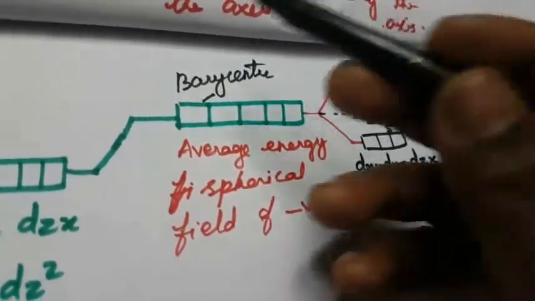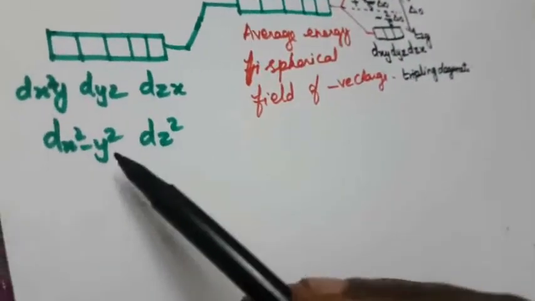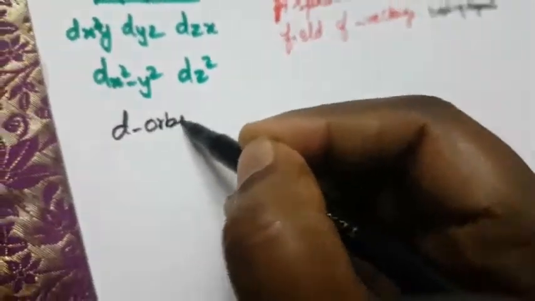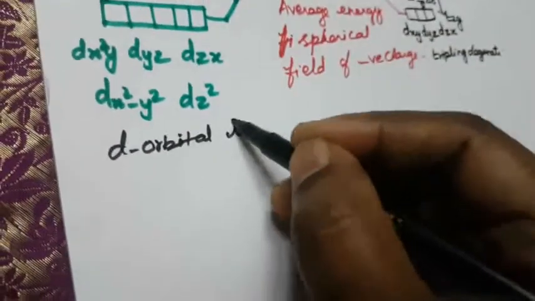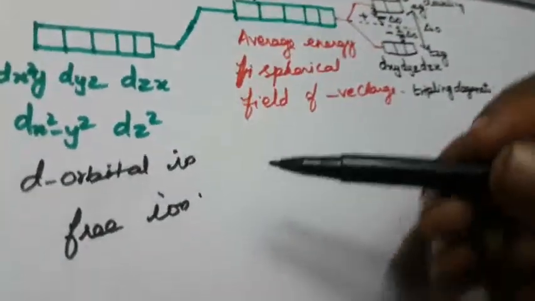So once again, this is 3 orbitals. Normally this is a free ion. So that is the d orbital in free ion. This is the d orbital in free ion.